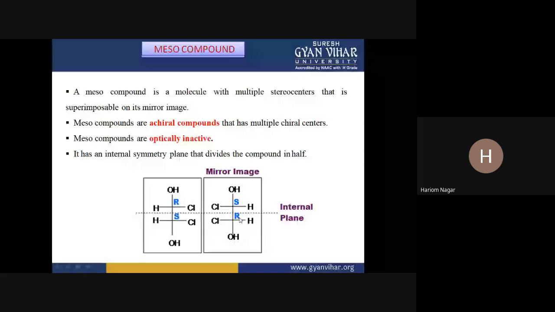We can also see here that the two chiral centers have opposite configuration, so they can cancel out their property of rotation. Suppose the R enantiomer rotates plane polarized light in a clockwise direction, then the other will rotate it in an anti-clockwise direction by the same angle. They will cancel out the rotation. This is called internal compensation.